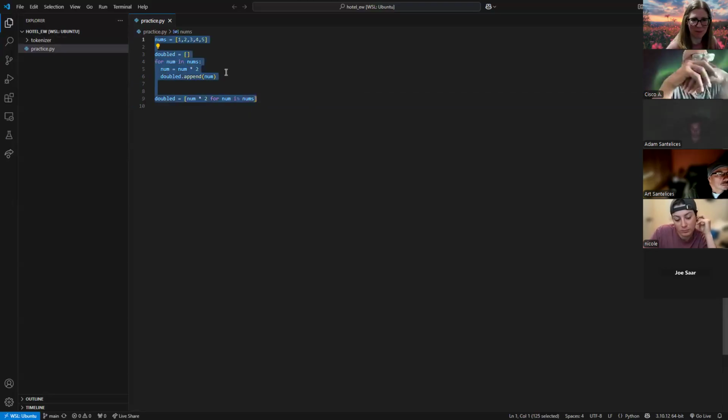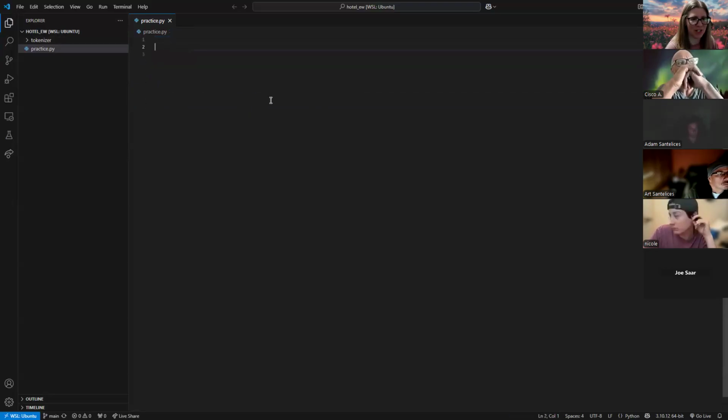So does anybody remember, have you learned about arrow functions in JavaScript? Yes. Okay, so what does an arrow function look like? How do we write an arrow function? Equals arrow, and then you put your arguments in parentheses after that. So we're getting there. It's close. We do definitely have this arrow.